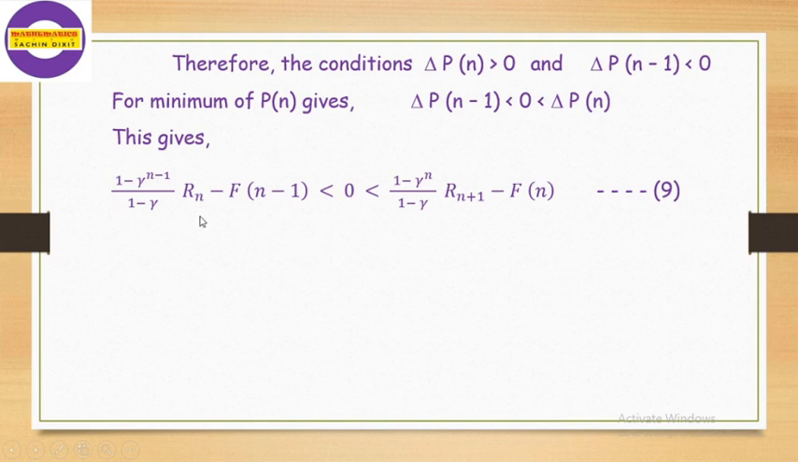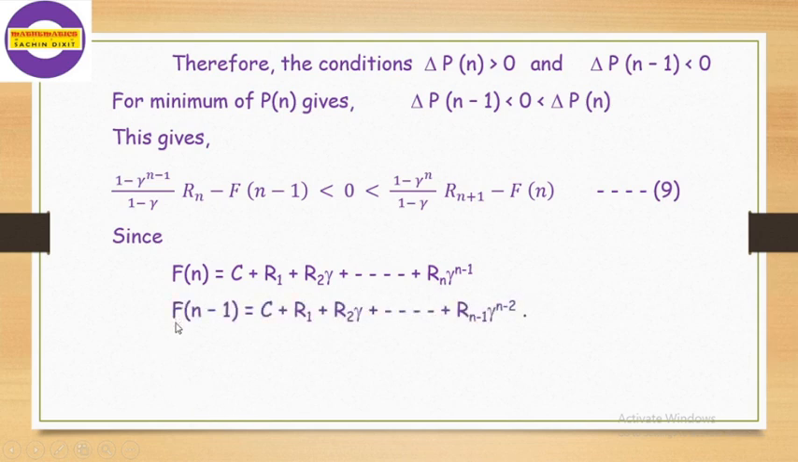Now we have to further simplify this expression. For that, since Fn is equal to C plus R1 plus R2 gamma plus dot dot dot up to Rn minus 1, gamma raised to n minus 1.